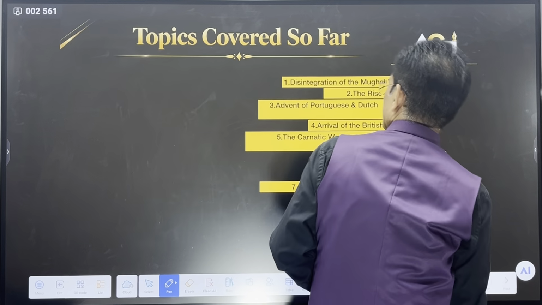So the first Anglo-Maratha war started in 1775, Treaty of Surat. Raghova approached the Bombay government. But at that time there was already the Regulating Act. You know that the Regulating Act was there. And the Regulating Act made the governor of Calcutta the Governor General. He was the boss. And who was the Governor General then? Warren Hastings.